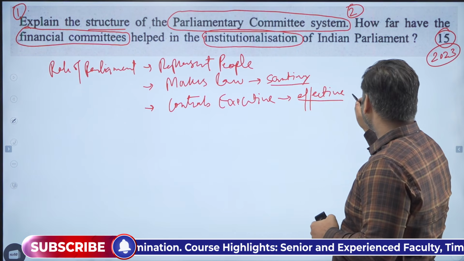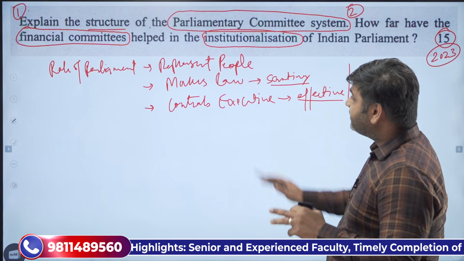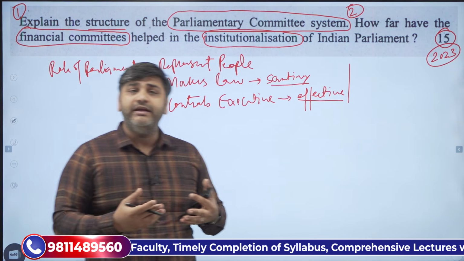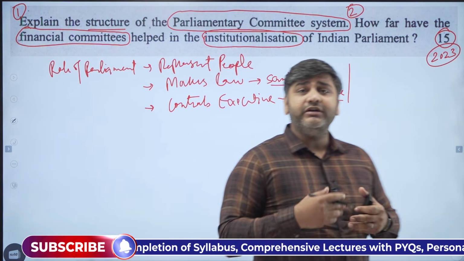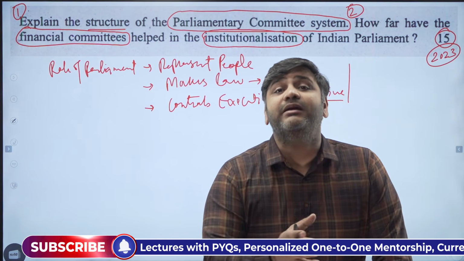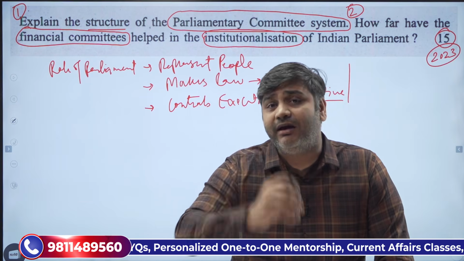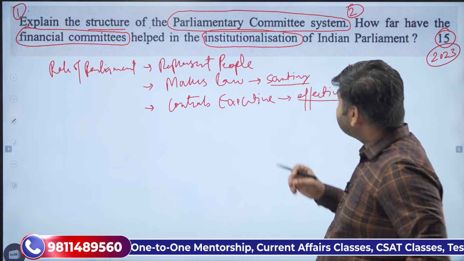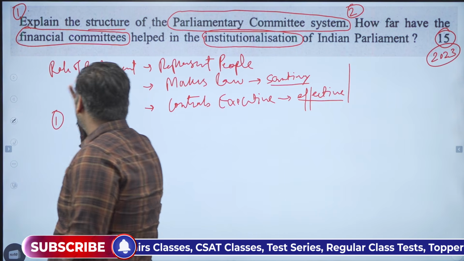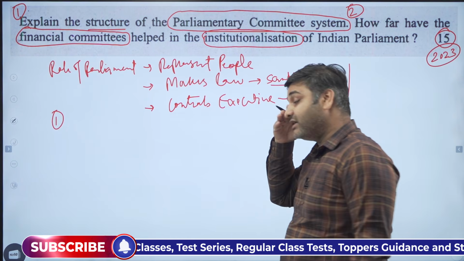Now, this is something which you can write in the introduction, that the parliament has several roles to play, and in order to play those roles in an effective manner, parliamentary committees are made, which can be called mini parliaments. The first part here is asking about the structure. What is the structure of the parliamentary committee system?